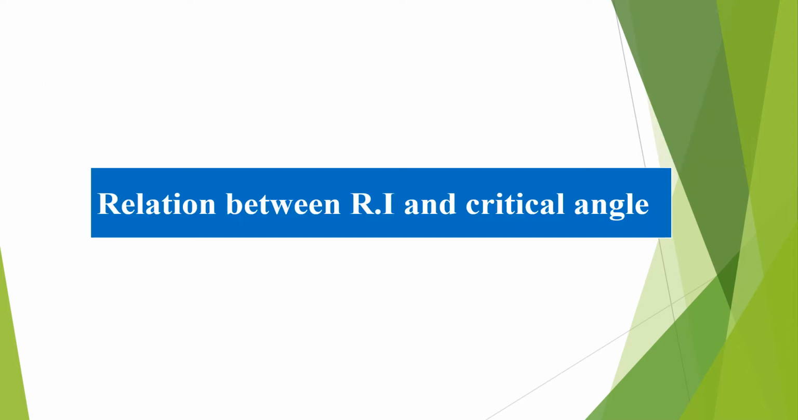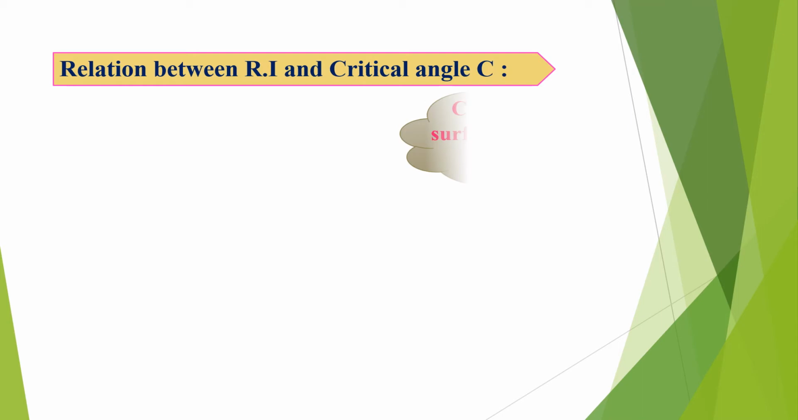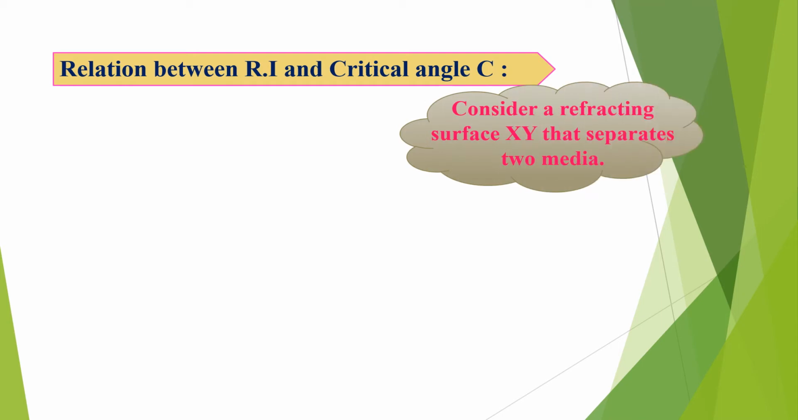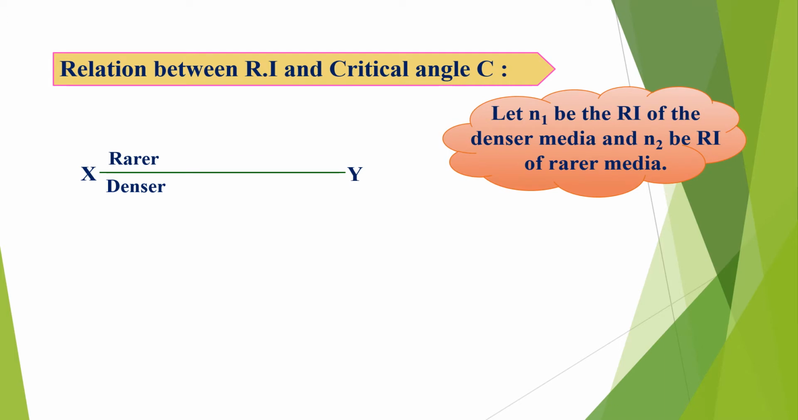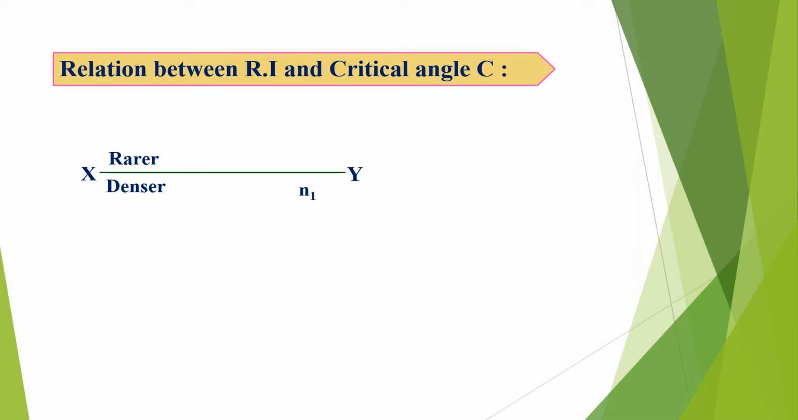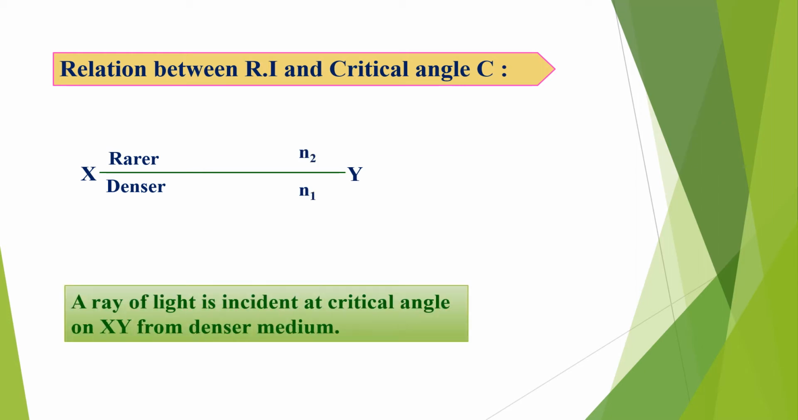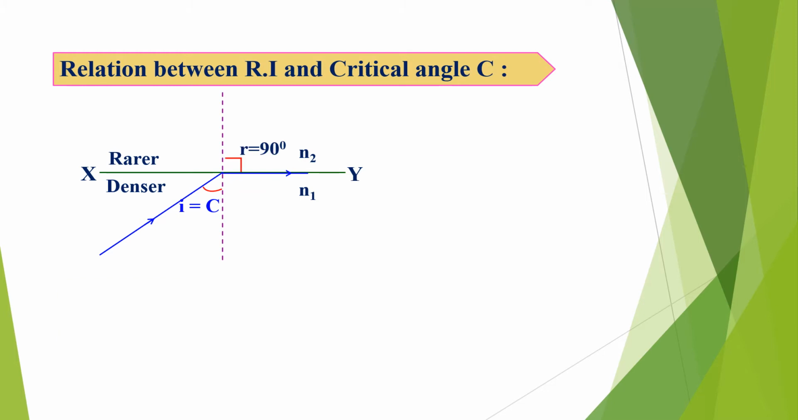Relation between refractive index and critical angle. Consider a refracting surface XY that separates two mediums, rarer and denser. Let n1 be the refractive index of the denser medium and n2 be the refractive index of the rarer medium. A ray of light is incident at the critical angle on the XY interface from the denser medium, then the refracted ray grazes the surface and makes an angle of 90 degrees with the normal.